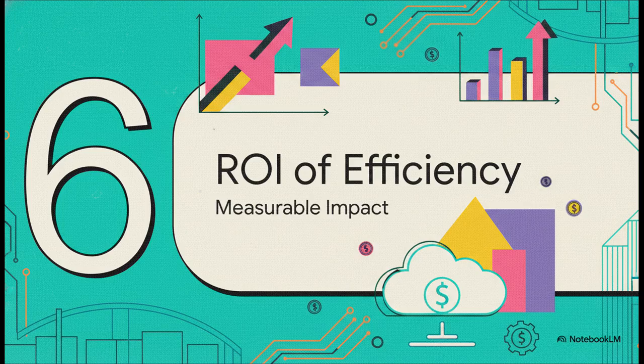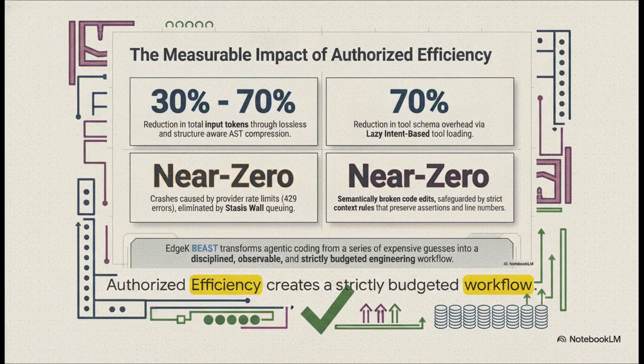All right, Section 6, ROI of authorized efficiency. Let's talk bottom line. The financial impact of implementing this is immediate, and it is undeniable. You are transforming agent coding from a series of wildly expensive guesses into a highly disciplined, observable workflow. Organizations are seeing massive reductions, anywhere between 30 and 70% in total input tokens just from the context economizer alone. And that comes alongside near-zero crashes from provider rate limits.